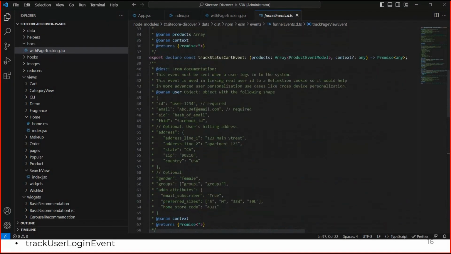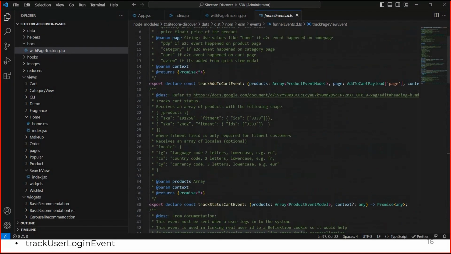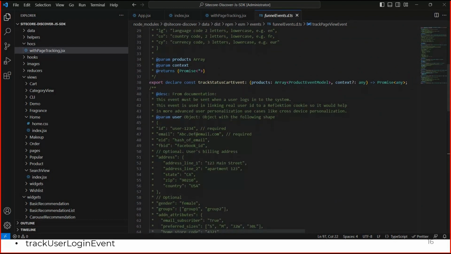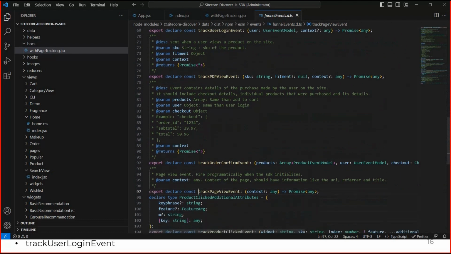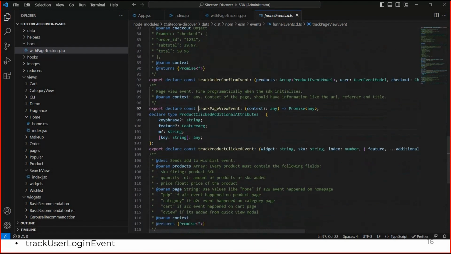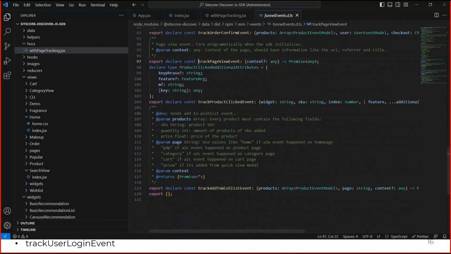In this React npm library, they have configured track add to cart event, track status cart event, user login event, PDP view event, order confirmation event. So these many events are already there, we have already configured most of the events, and based on those events we are collecting the data from users.